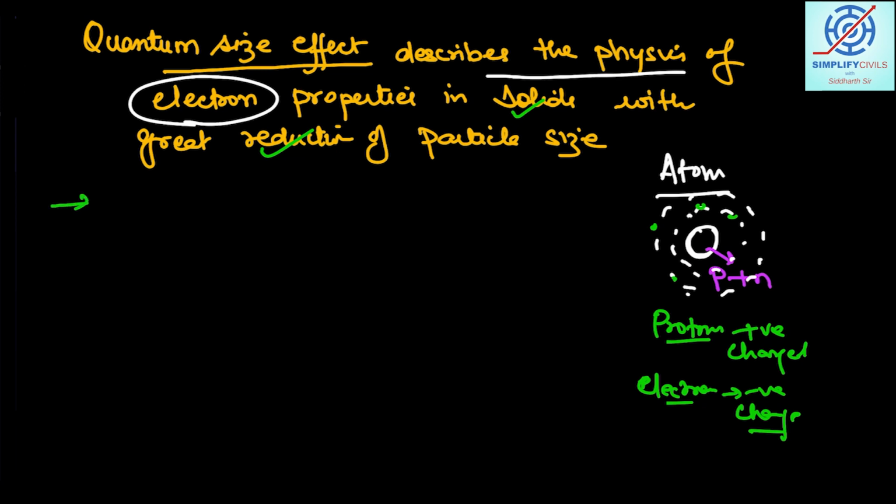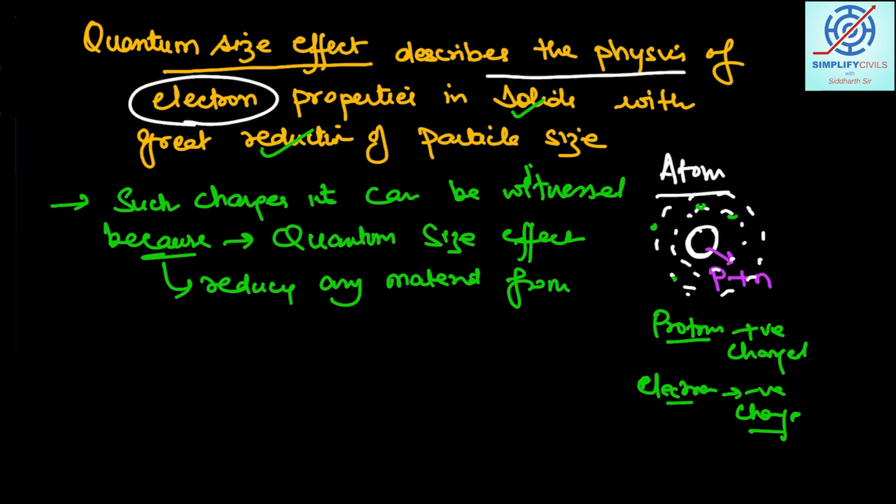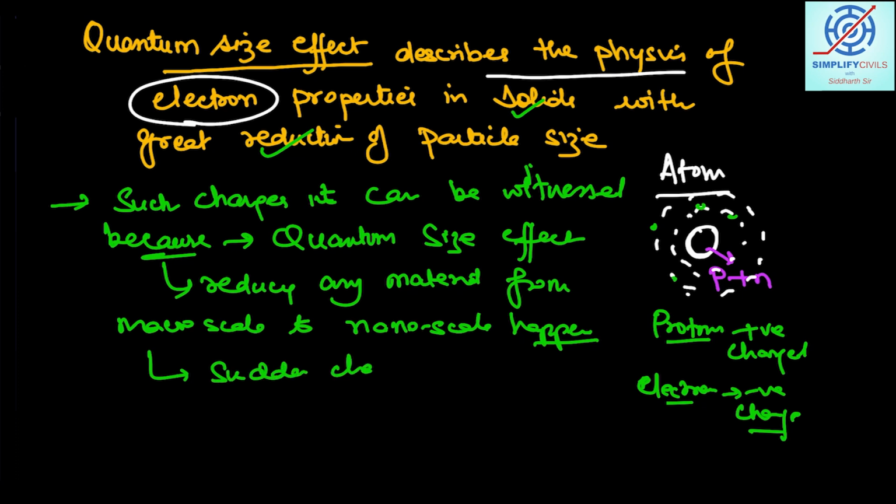You can further explain that such changes can be witnessed because quantum size effect is shown when reducing any particle, any material from macro scale to nanoscale, there is a sudden change in the properties of these materials.